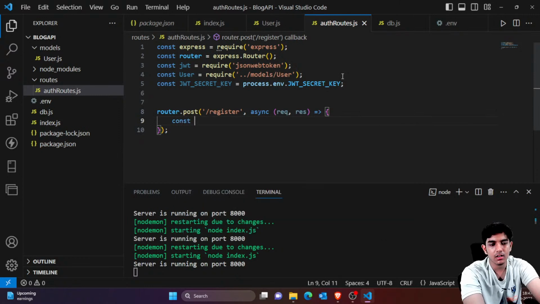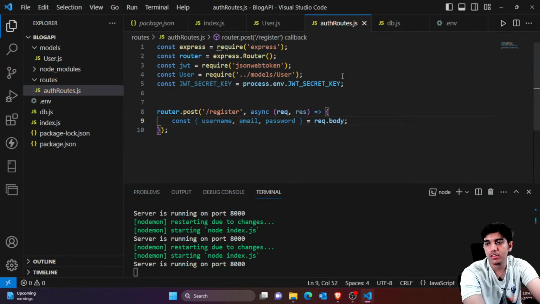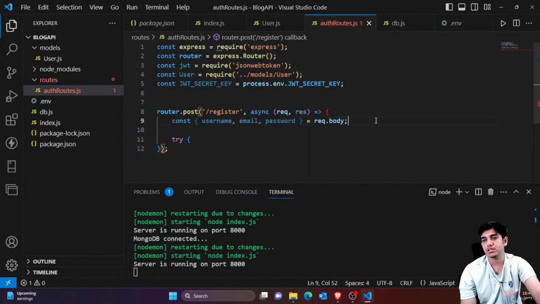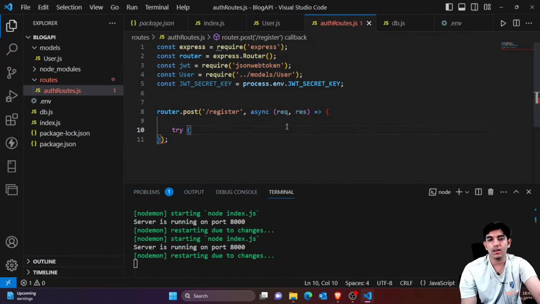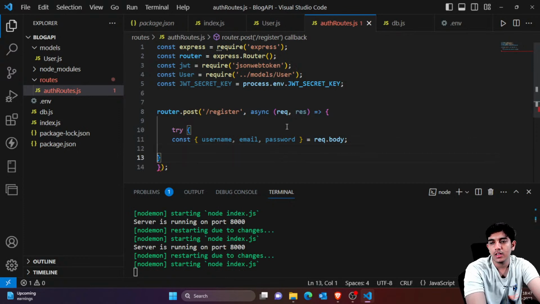So here I would just say const, the user would be providing three things from the front end: user name, user email, and password. Then I would be trying to save it. So I would just cut this part and mention it after try catch, so that if anything is missing, we would still be able to handle that in the try catch block.